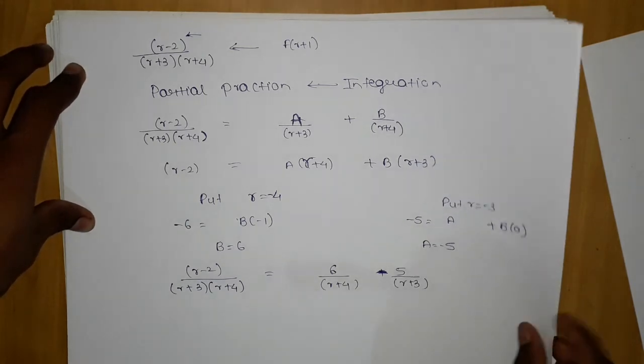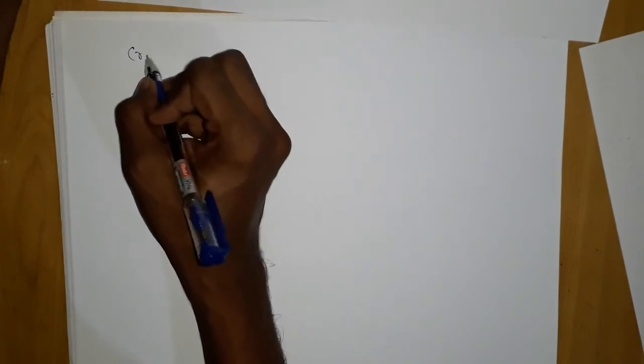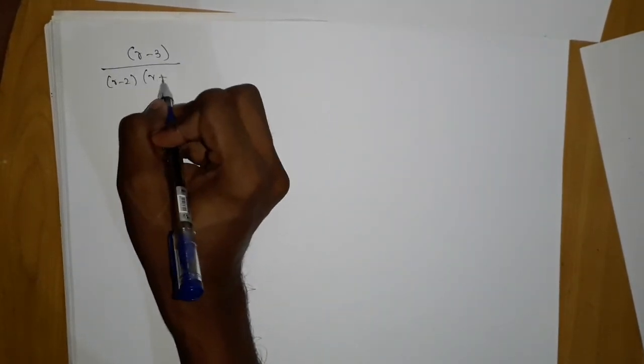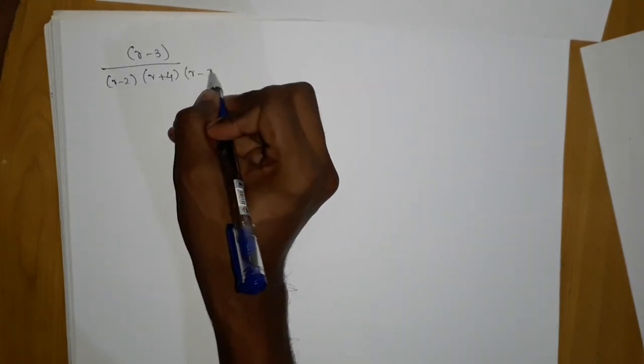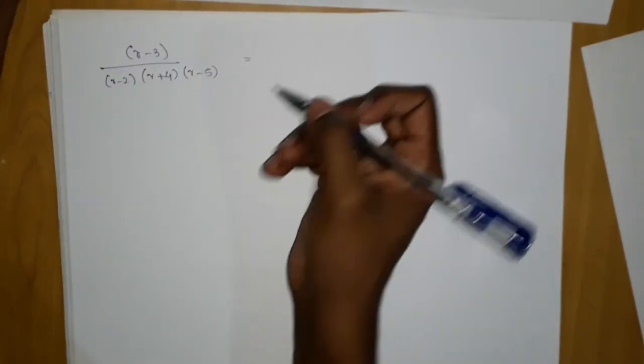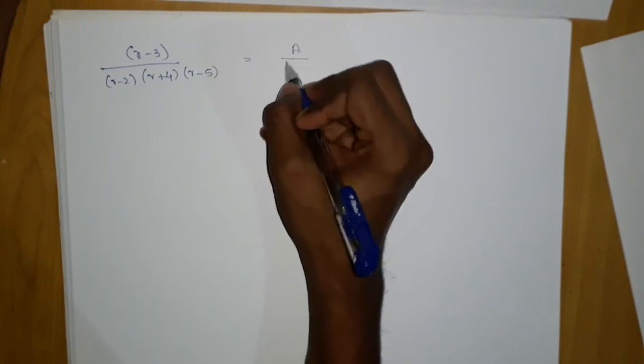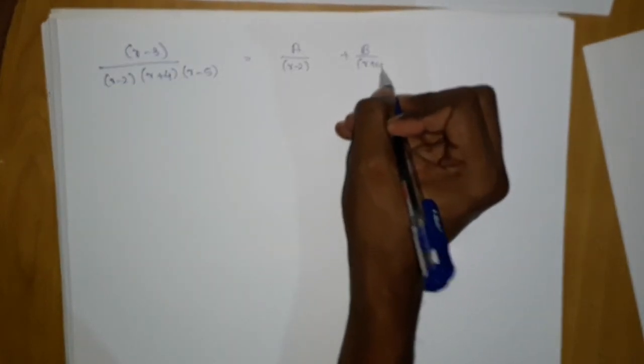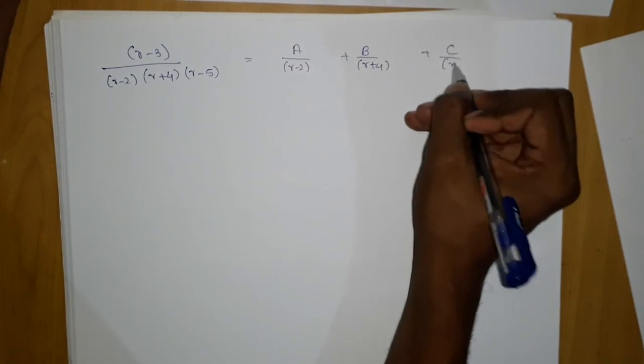Now when does this thing become wrong? Let me tell you that. See this case: r minus 2, r plus 4, r minus 5. How to solve this one? Assume a upon r minus 2, b upon r plus 4, and take the terms like this, c upon r minus 5.